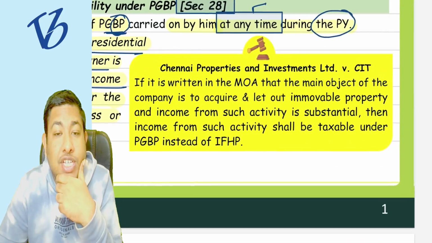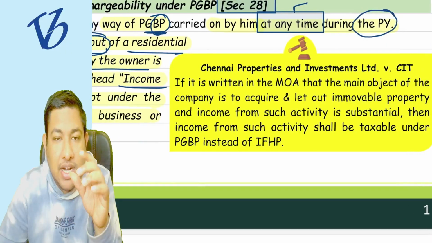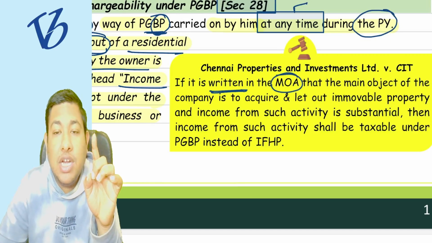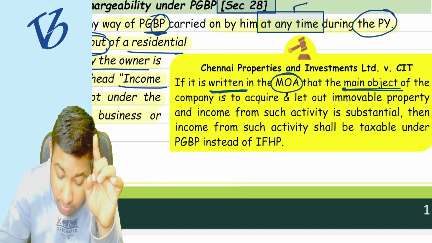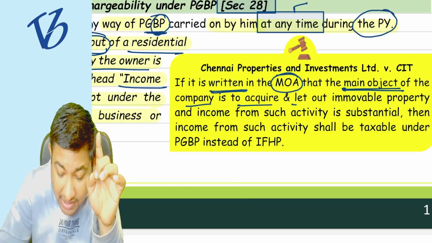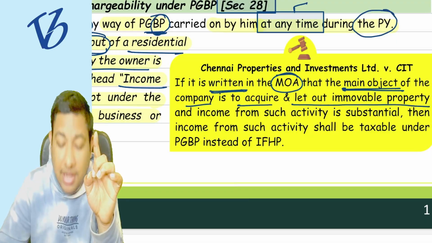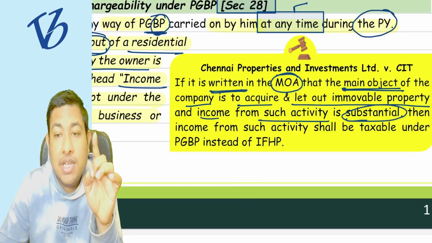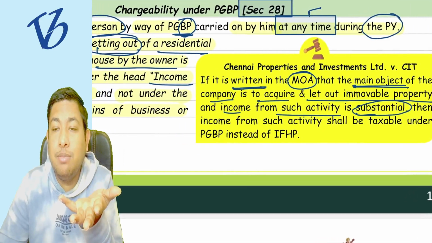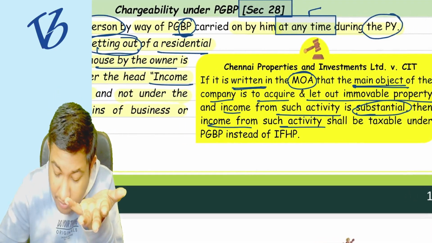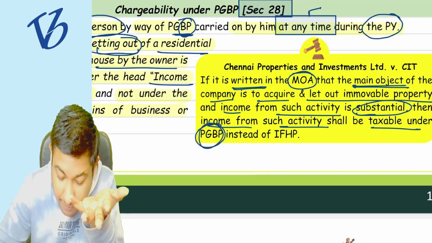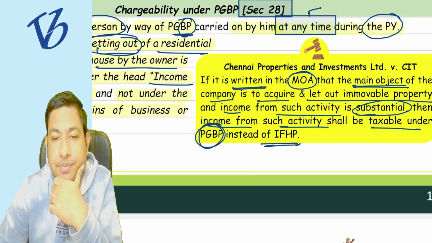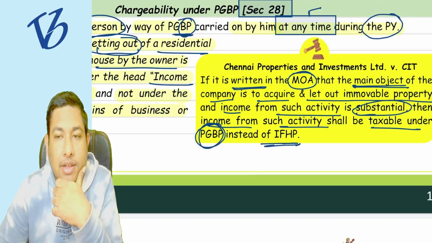But in the case of Chennai Properties and Investment Limited, they say that if it is written in the MOA, Memorandum of Association, that the main objective of the company is to acquire and let out their property, and income arising from such property is substantial, meaning it is the main business of the company, then the income from such property shall be taxable under the head PGBP instead of IFHP. Understood or not?